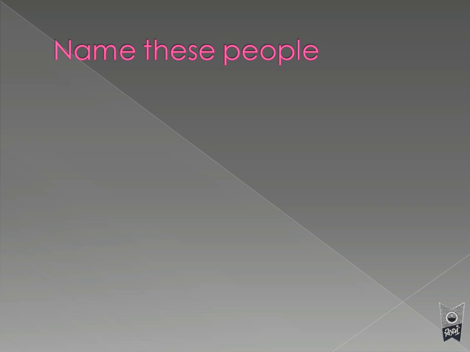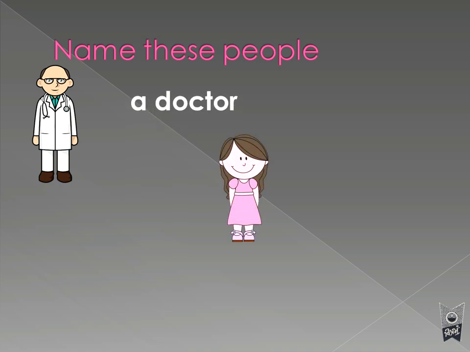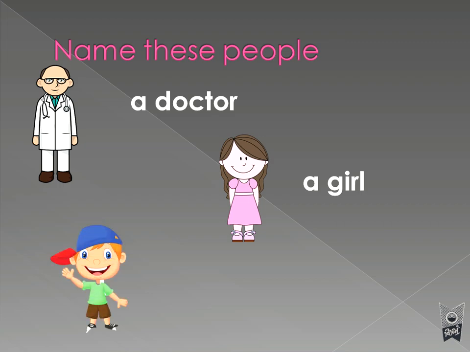Now name these people. You see this particular person? What will you call him? Yes, he is a doctor. Okay. Now who is this? She is a girl. Repeat after me. A girl. And who is this? A boy. Okay. So that means what? All the people have a name, some or the other name.